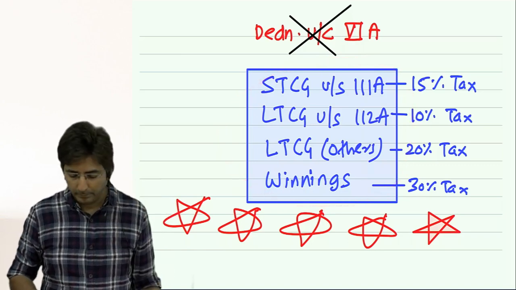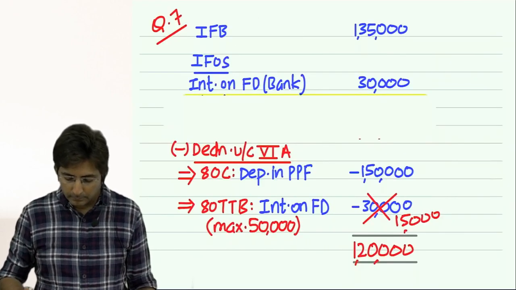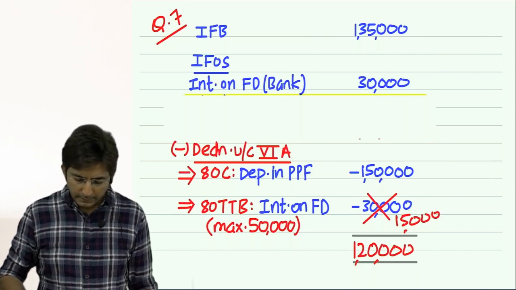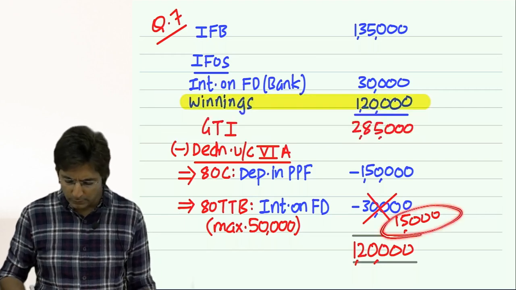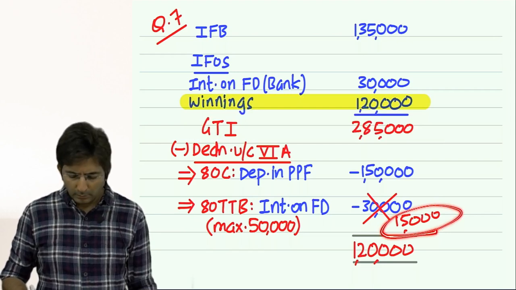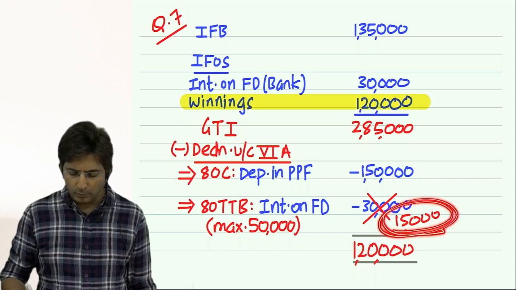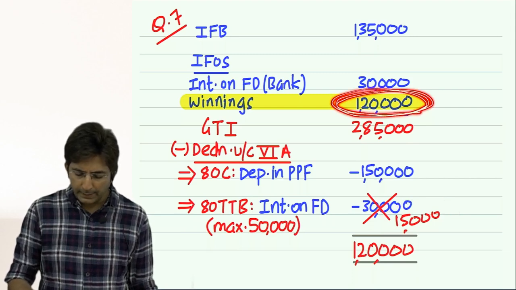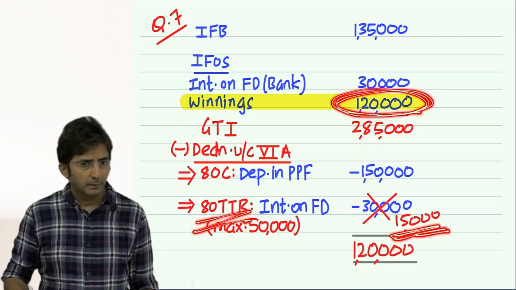Sir, while writing an exam, will you directly write 15,000? Yes, you can do like this. You can directly write 15,000. At the most, you can write a note that deduction is not allowed for winnings, that's why 80TTB is restricted to 15,000.